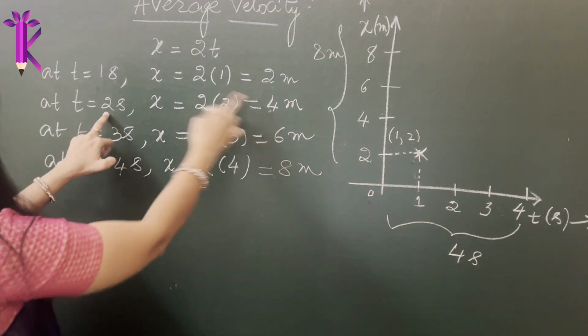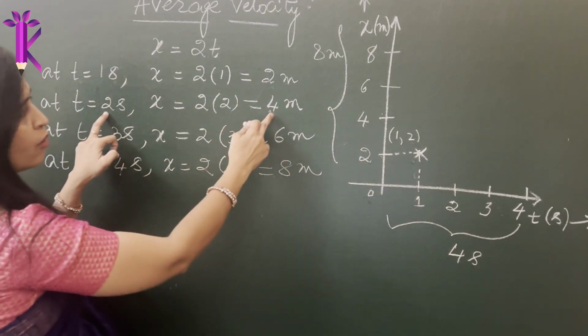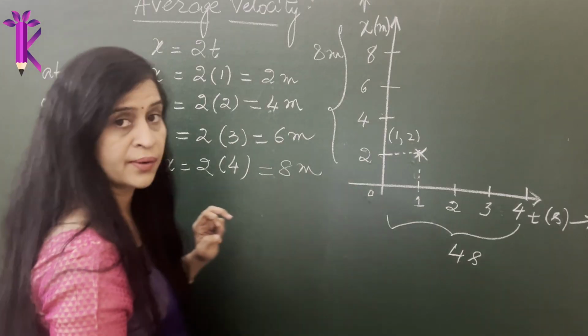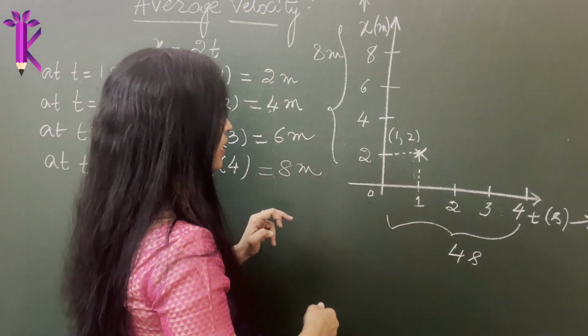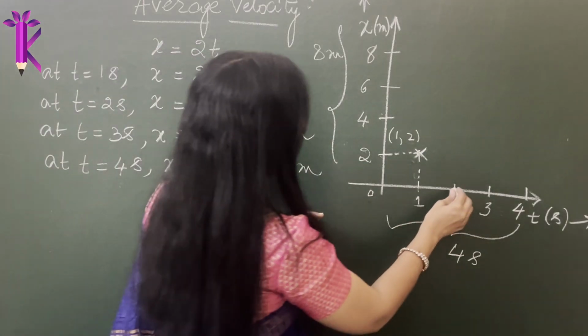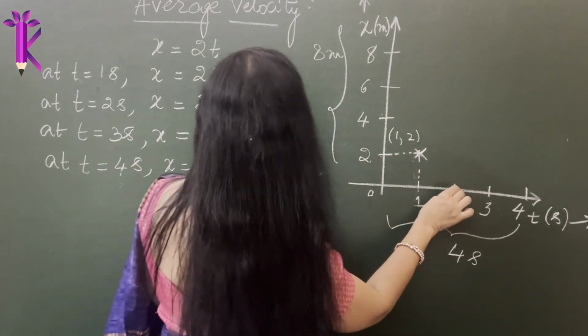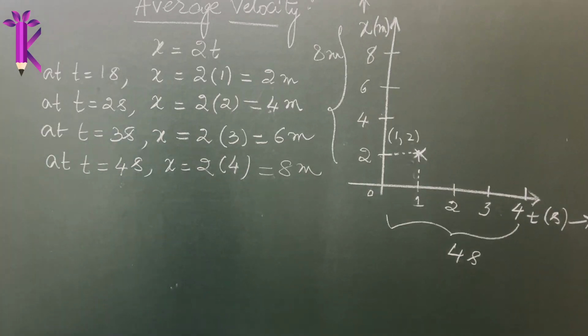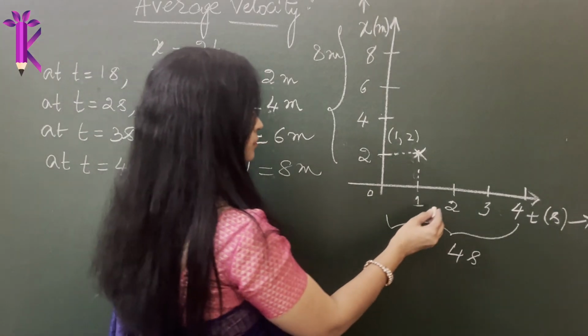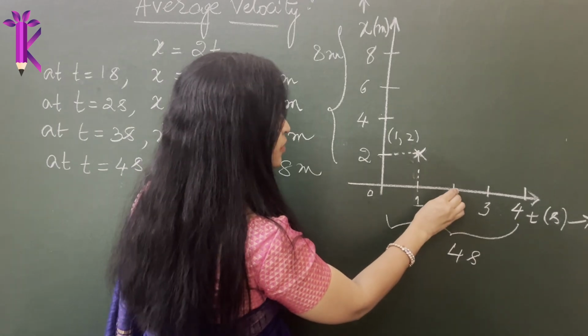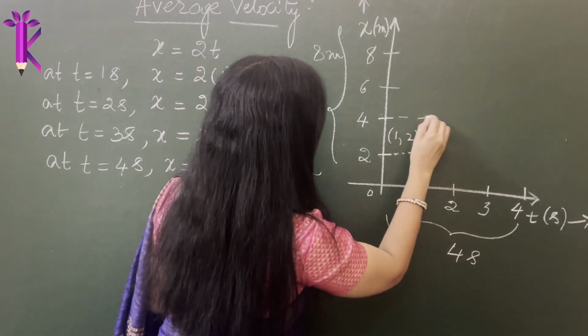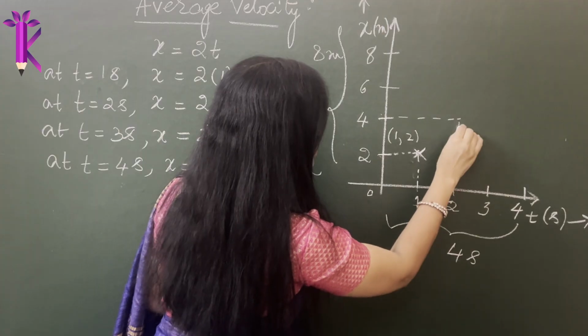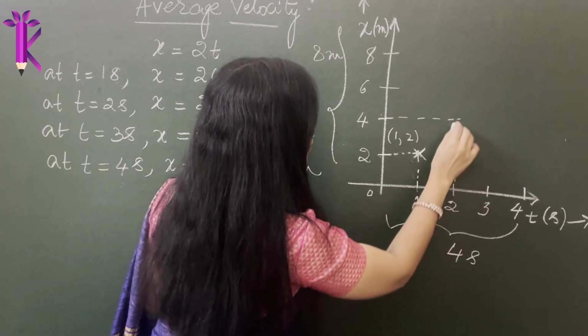What will be the next point? At t is equal to 2 seconds, it covers a displacement of about 4 meters.